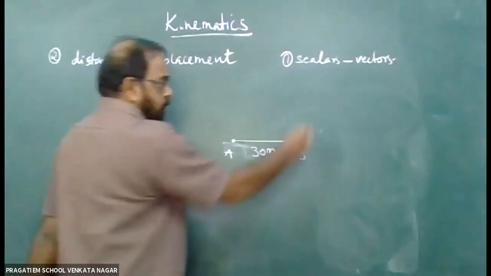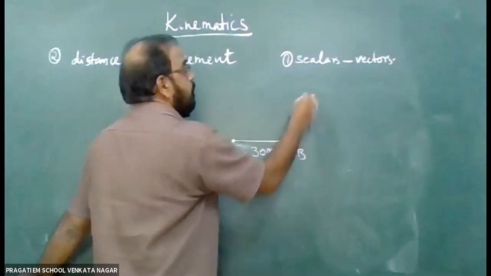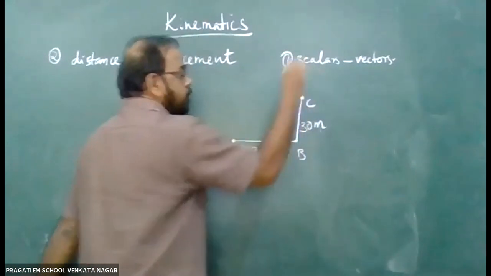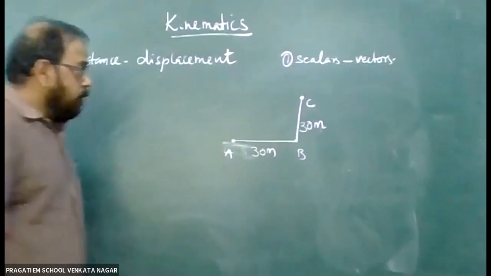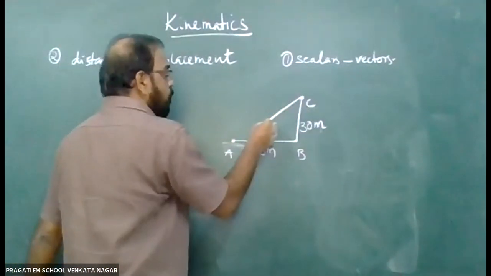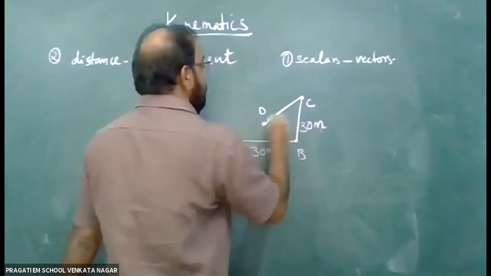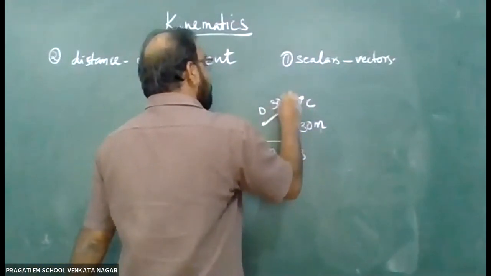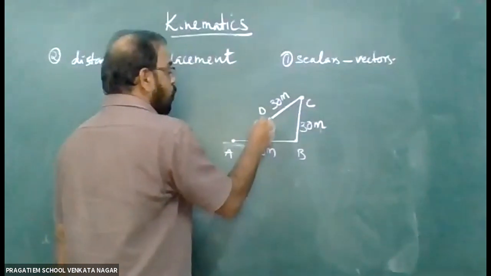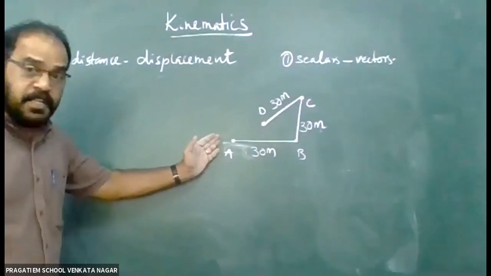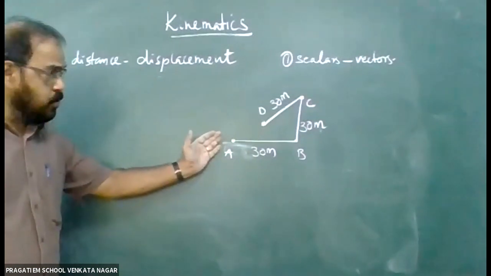From there, I went to buy milk at C. Another 30 meters I traveled. From there, I came to my friend's house D. This is another 30 meters. So now I am at D. This is my initial position A, my house.